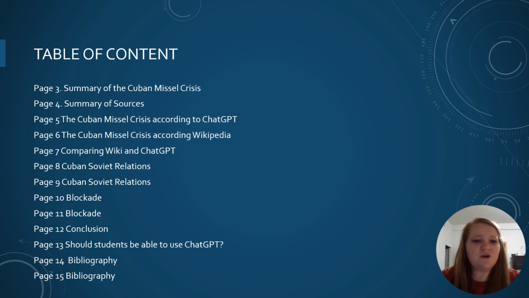The Cuban Missile Crisis according to ChatGPT, the Cuban Missile Crisis according to Wikipedia, comparing Wiki and ChatGPT, the Cuban-Soviet relations, and then we'll go over the Cuban-Soviet relations and look at it a different way. Then we'll look over the blockade, the conclusion, and then whether students should be able to use ChatGPT.